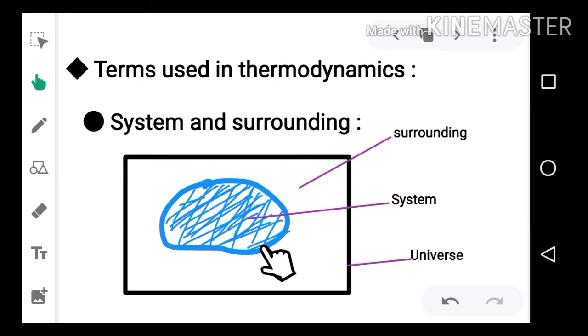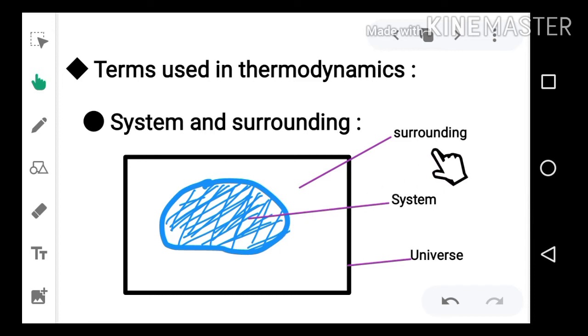The meaning of thermodynamic consideration is that you are observing the energy changes which are taking place in the system. That is called thermodynamic consideration. You are observing the changes of energy taking place in the system. So the system is a part of the universe which is under thermodynamic consideration.